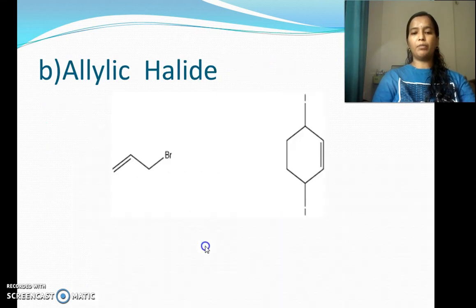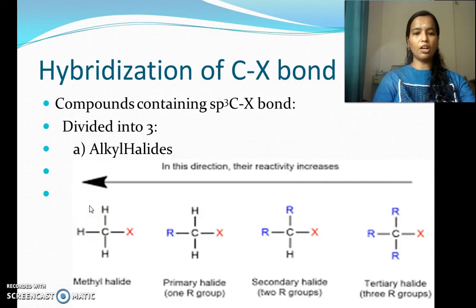And now coming on to this, the halogen atom is bonded to a carbon atom which is sp3 hybridized. It is again bonded to 2 hydrogen atoms and 1 alkyl group. This is known as primary alkyl halide, that is, the halogen atom is bonded to a carbon atom which is again bonded to only one alkyl group, R representing the alkyl group.